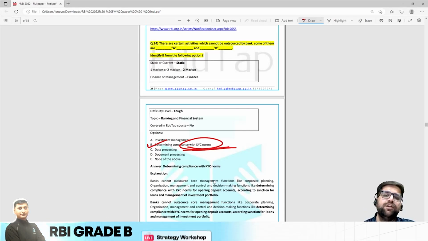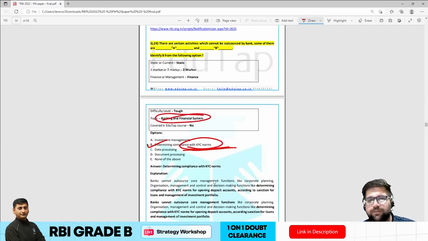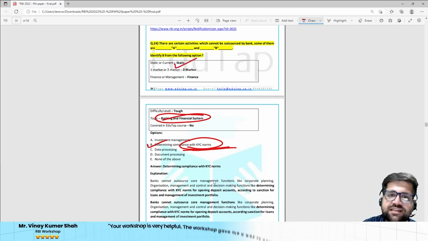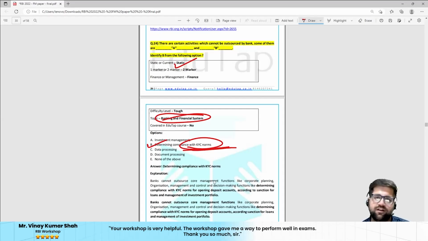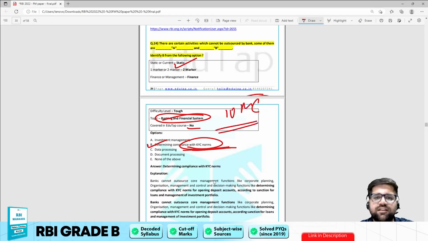Although this question is from current affairs, in banking and financial system we have covered certain master circulars, and that's why this question has been tagged as static. Although this was not covered under the EduTap course, more than 10 master circulars are covered under this chapter, and it's under process only. We will update it accordingly.